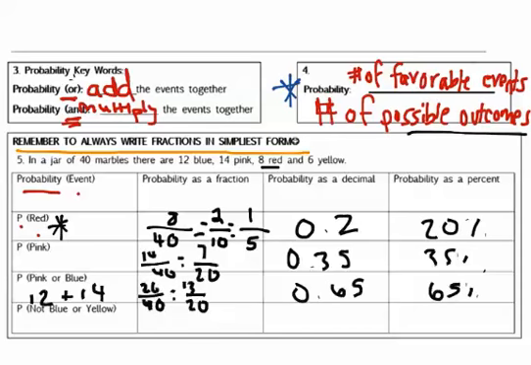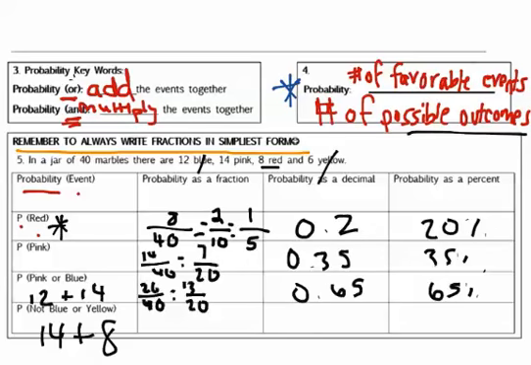And that last one, which might cause a little bit of confusion, says the probability of not picking blue or yellow. So you can look at this 2 ways. You could start with 40 marbles and subtract blue and subtract yellow, or you could look at what's left. Well, we're not going to look at blue and we're not going to look at yellow, so we're going to look at pink and red. So pink is 14 and red is 8. Okay, so those are the marbles that are not blue or yellow.